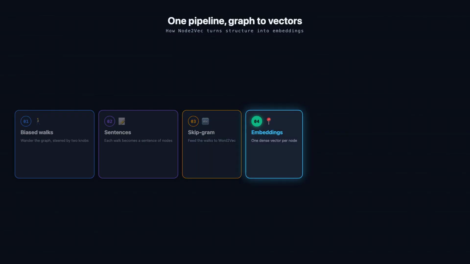Finally, you read off the result, 1 dense vector per node in the graph. Nodes that kept showing up in similar company along the walks end up close together in the vector space, and those embeddings then power link prediction, node classification, and clustering downstream.